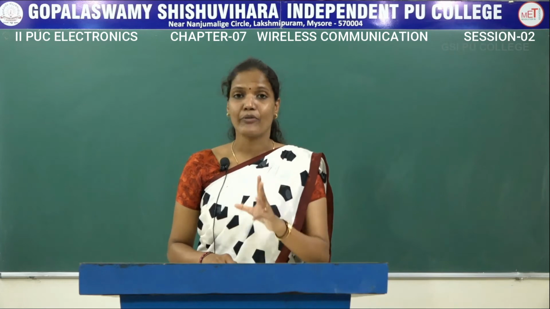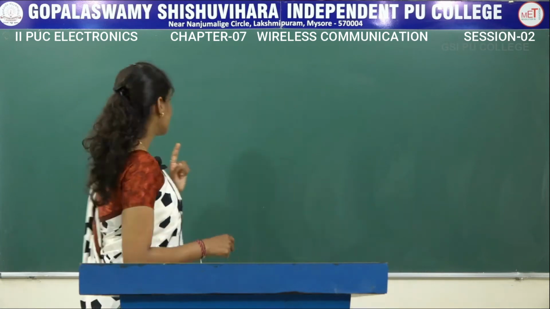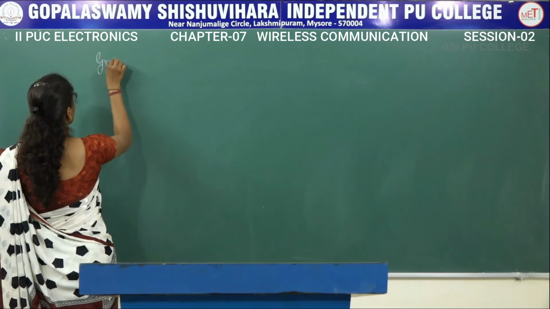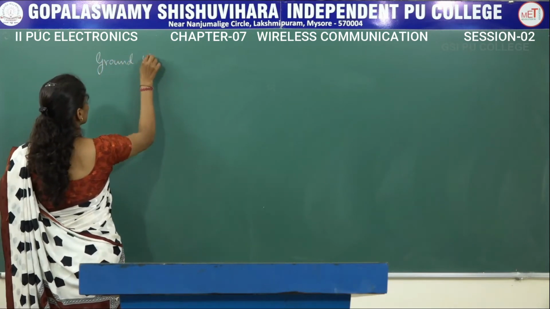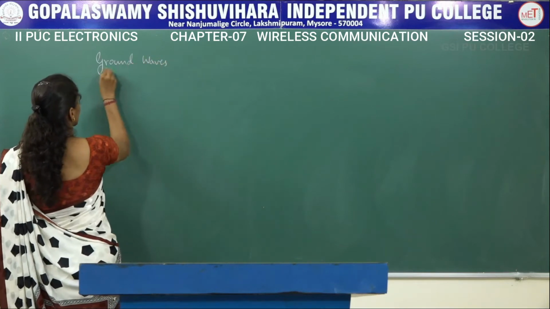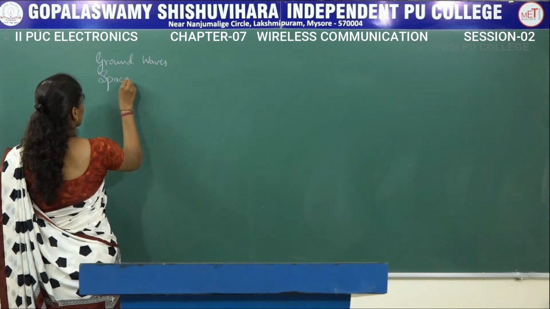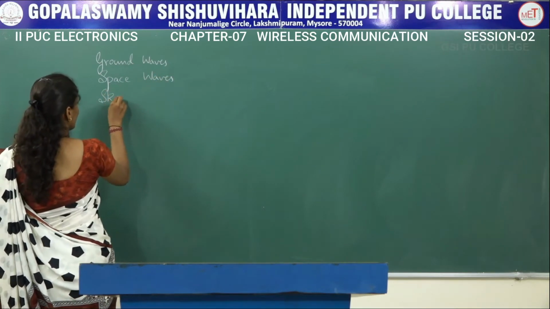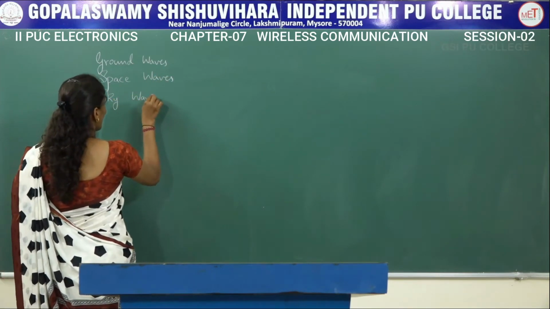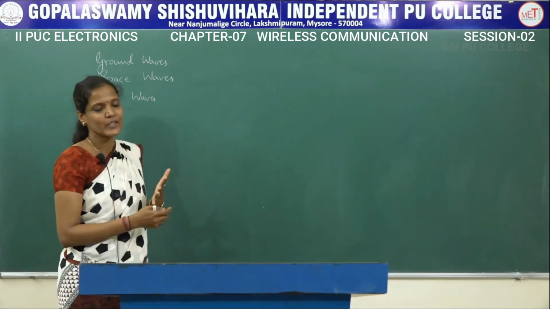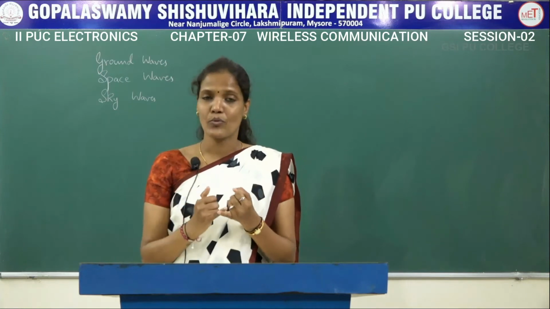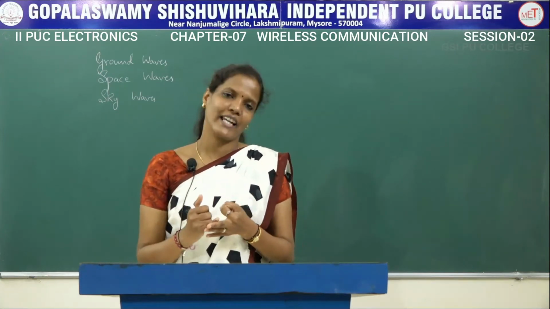But these radio waves have three different paths for propagation. They are the ground waves, space waves, and sky waves. So these are the different paths through which the radio waves are transmitted from one place to another place. That is the ground waves, the space waves, and the sky waves.